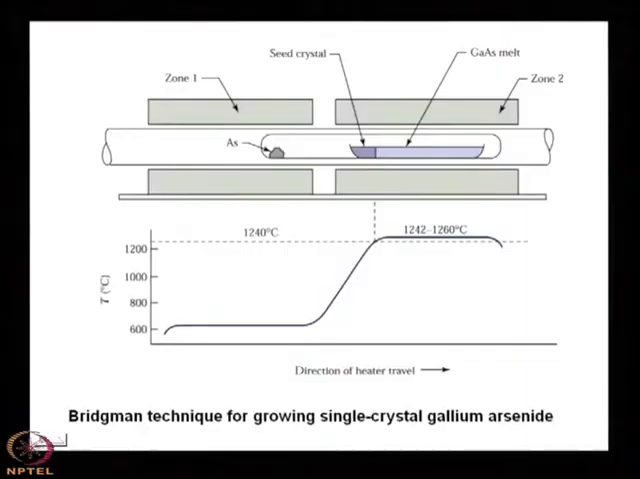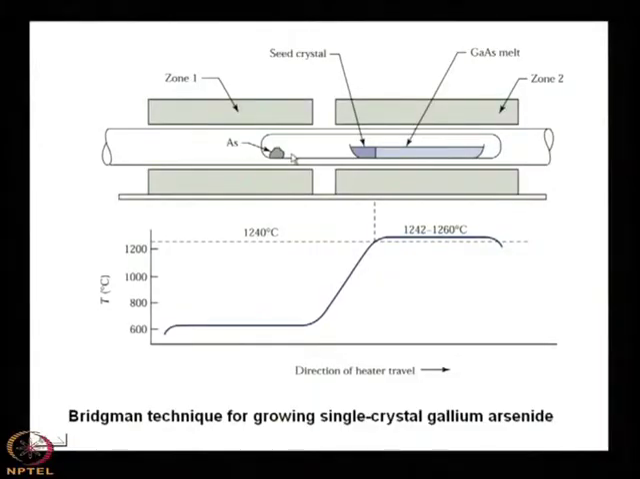So, that is why arsenic is kept, so that any loss of arsenic will be compensated by the over pressure of arsenic. So, gallium arsenide is always grown using some over pressure of arsenic. That means some saturation of arsenic must be there in the environment, so that any loss can be compensated by the arsenic, which is kept at one end of the quartz tube.